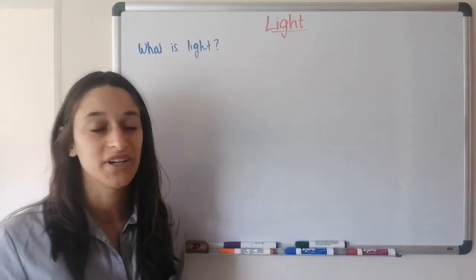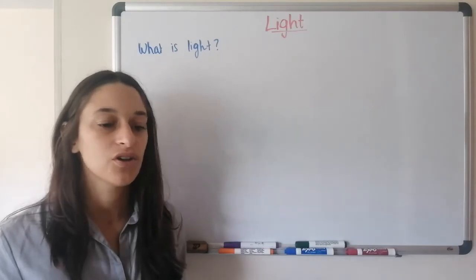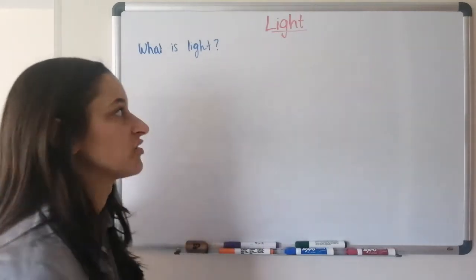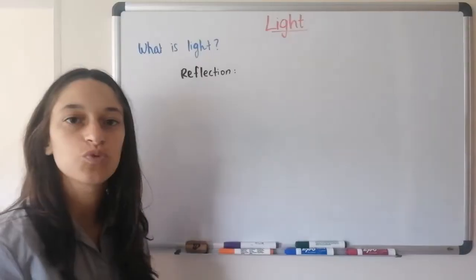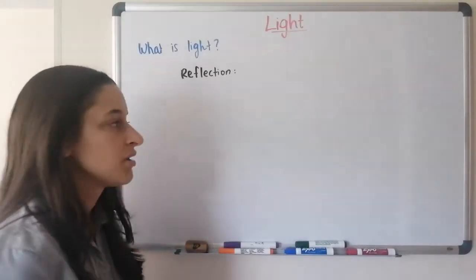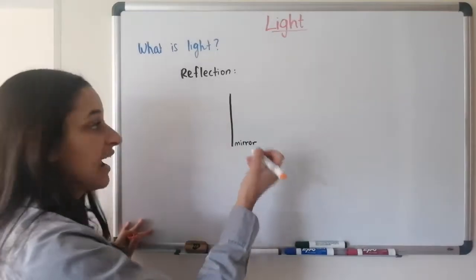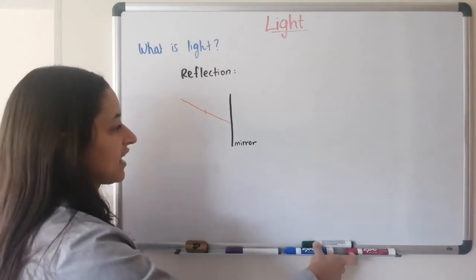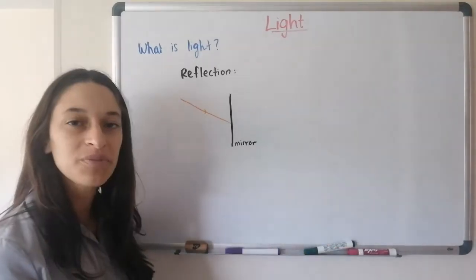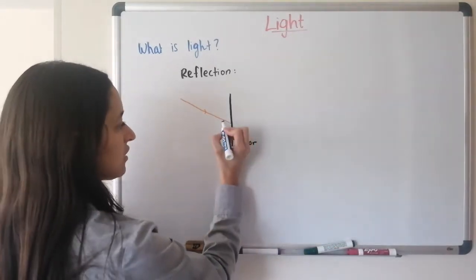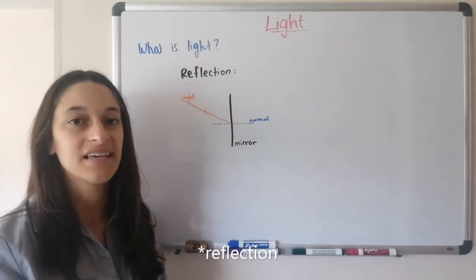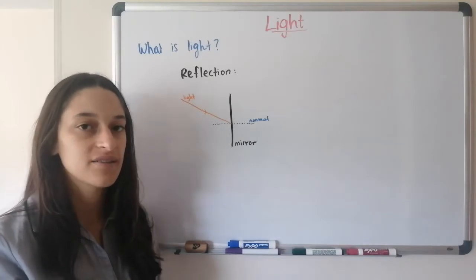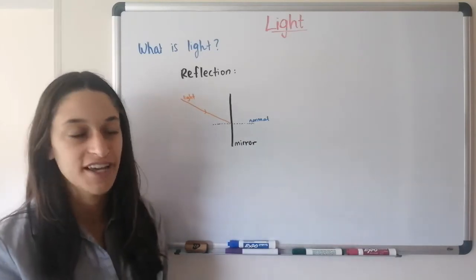Now, because light is a wave, it also undergoes the other two wave behaviors, reflection and refraction. So let's see how that looks. So reflection is what happens when light hits a mirror. And light comes towards the mirror and hits it at an angle. So if you remember from our class on wave behaviors, we can determine the normal to the surface, and the rule for reflection is that the angle at which the light hits with respect to the normal will be exactly the same as the angle with which it reflects.